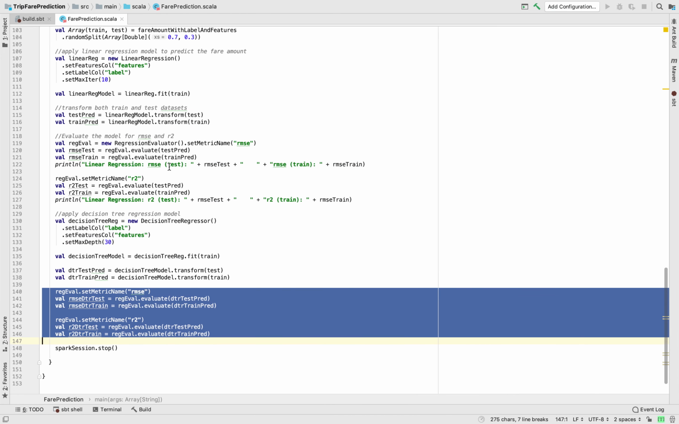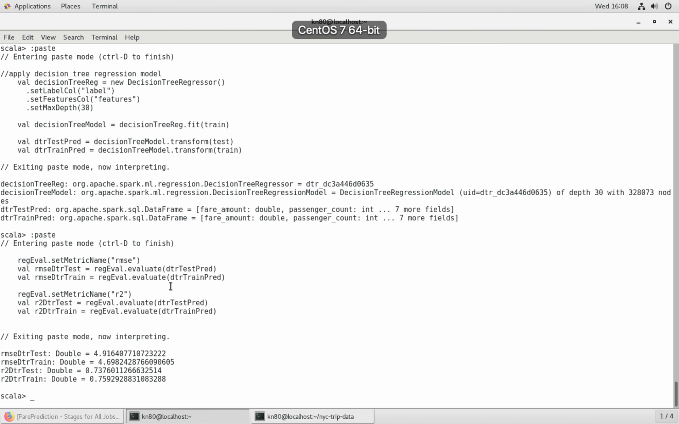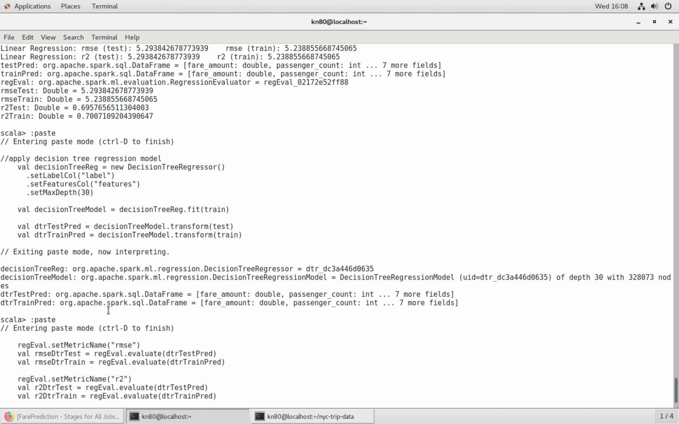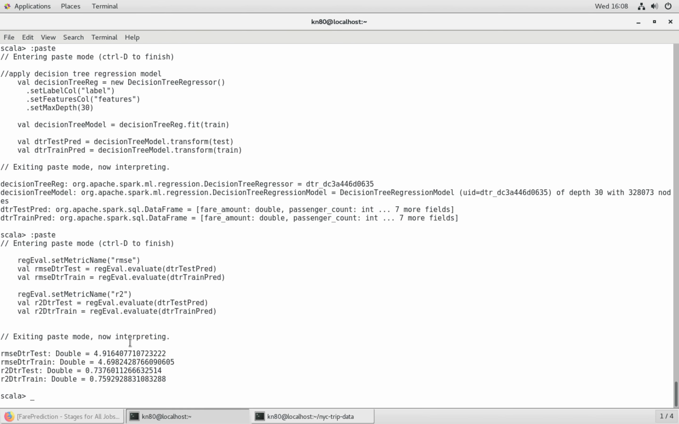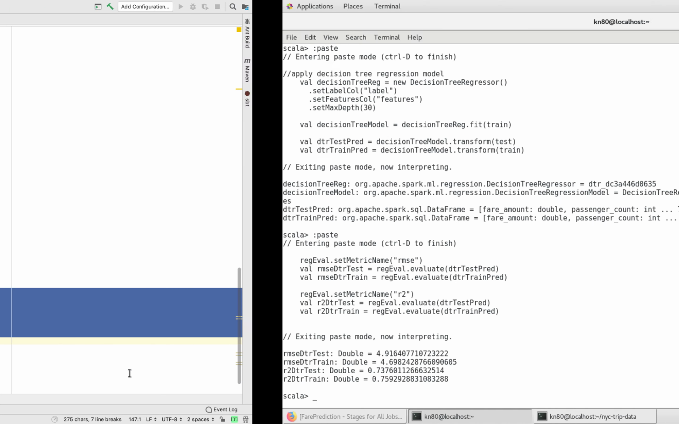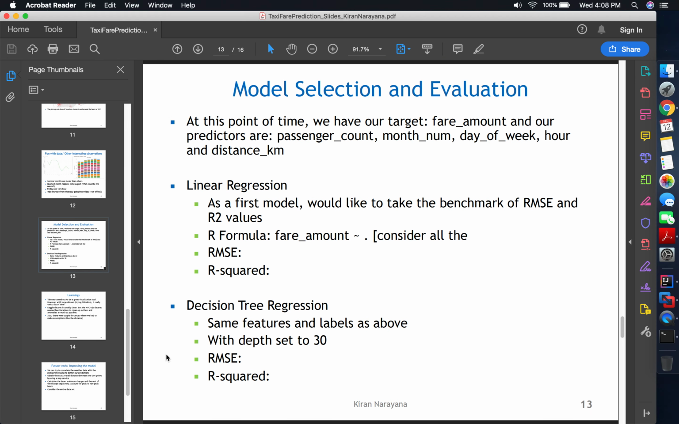Okay, so the decision tree regression is complete, and we can see that it is slightly better than the linear regression model. So this has a better fit. Now coming back to the slide.